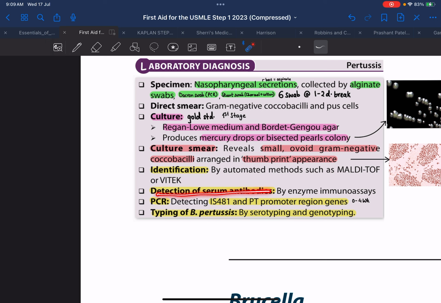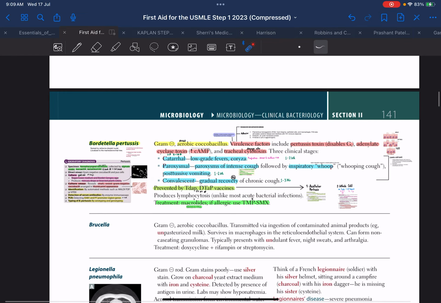We can also detect serum antibodies by enzyme immunoassay. Primarily, we detect IgG antibody over here. We can also do PCR in the initial 4 weeks to detect IS481 and pertussis toxin promoter region genes. And we can also do typing of Bordetella pertussis by doing serotyping and genotyping.